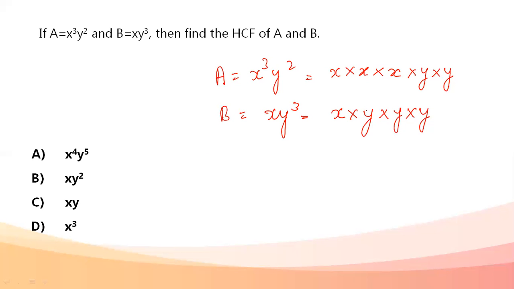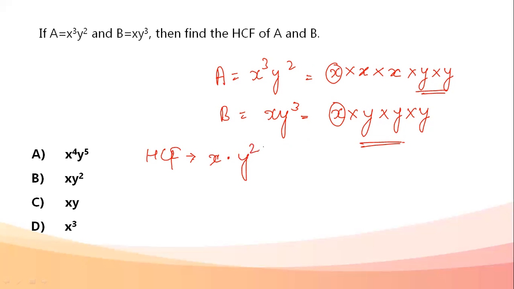To find the HCF, we must select the highest common factor for A and B. HCF, as the name suggests, is the highest common factor, which is the highest common power of the variables involved. So for x, the highest common power is x raised to power 1, into the highest common power for y. Y here is square, here is cube. So the highest common power is square. So HCF of A and B becomes x into y square. My answer is option B.